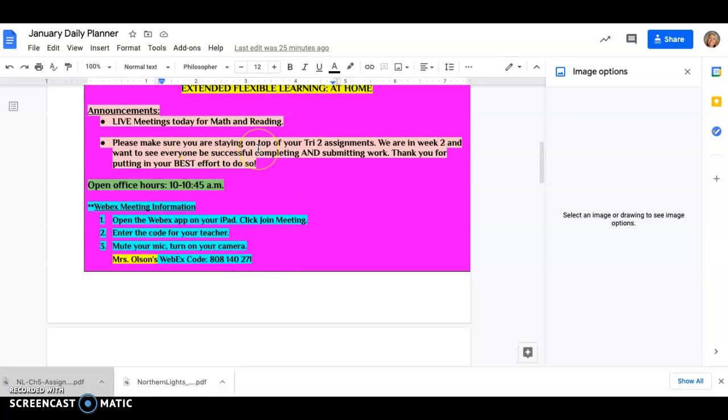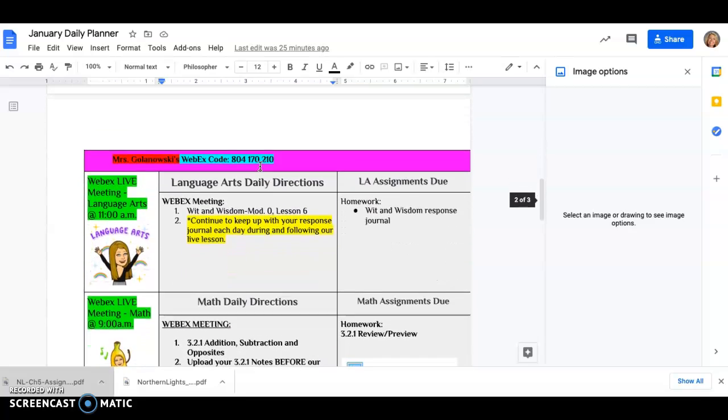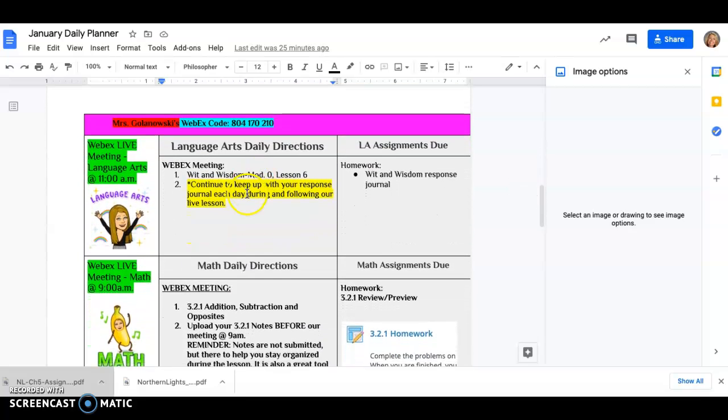Okay, so when we look at the January planner for today, just a reminder, trying to keep up with those trimester 2 assignments. You know how hard it is when we get behind. So start fresh, 2021, right? We're ready to go in this new year and making our best effort to complete all of those assignments and get them turned in on time so we're not behind.